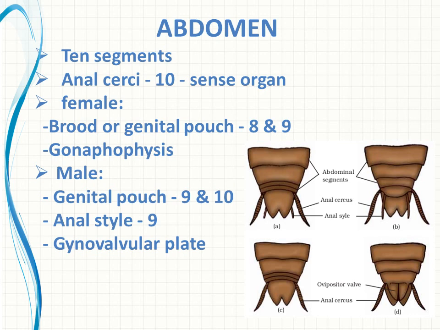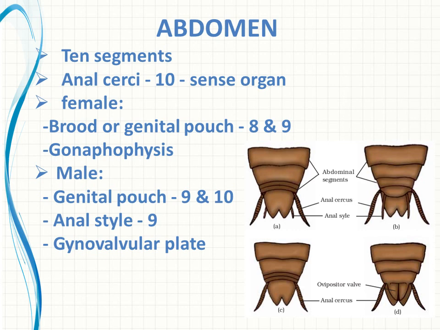Okay. Then let us see the special features present in this abdominal region for male as well as for female. First we can see the female. In the female, the 8th and 9th segments consist of a brood pouch or genital pouch. Brood pouch or genital pouch. This is involved in the reproduction process. The same genital pouch is present in the male in segments 9 and 10.